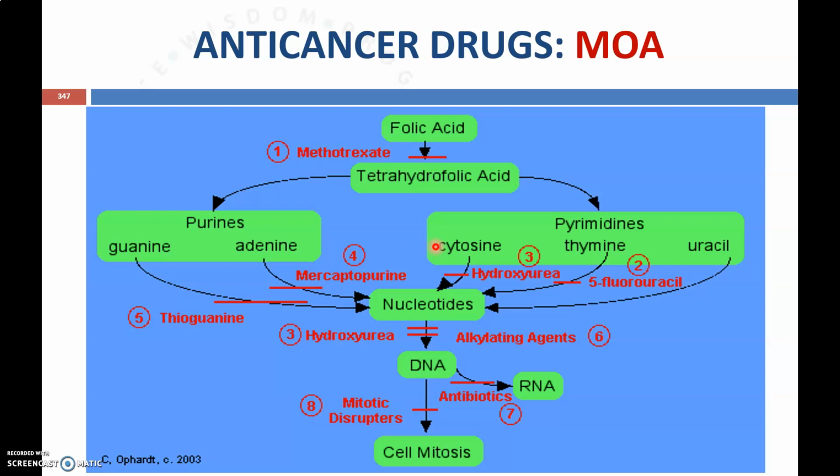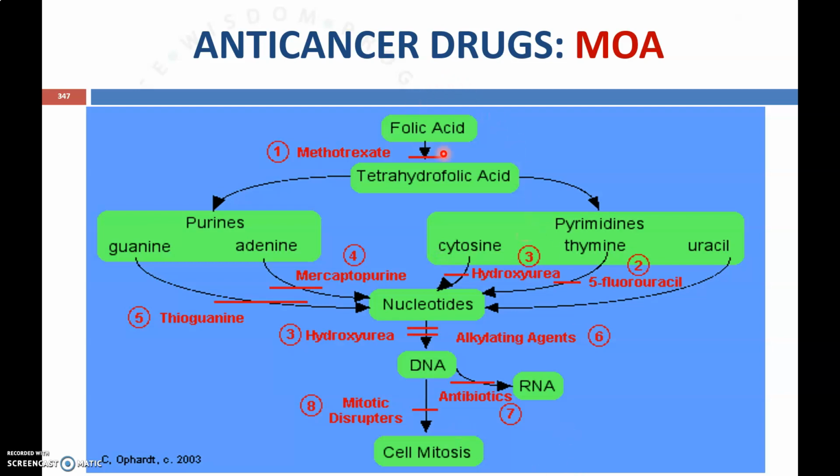As we all know, all cell division will occur after the replication of DNA or genetic material. In order to replicate DNA or RNA, it is required to synthesize some basic components.